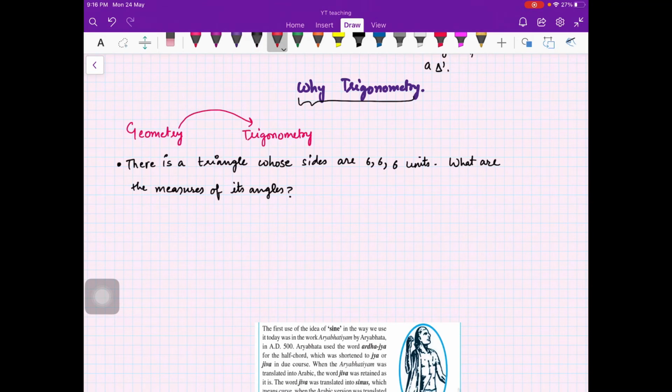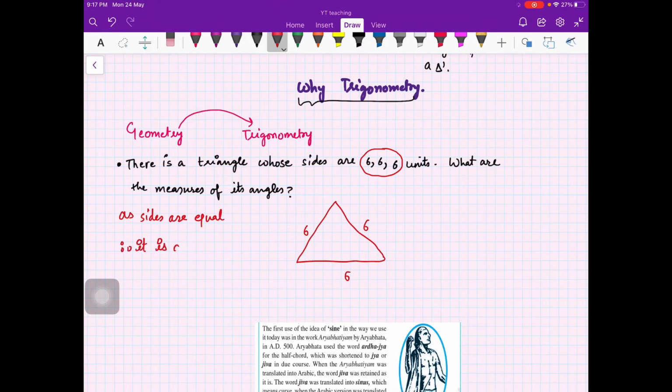Okay. So I think already we passed 30 seconds. Okay, so you have a triangle whose sides are 6, 6, 6. Because the sides are equal, therefore it is an equilateral triangle.